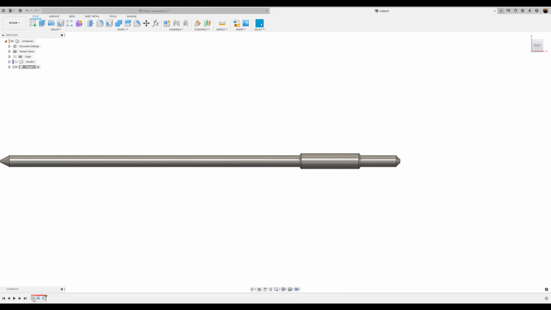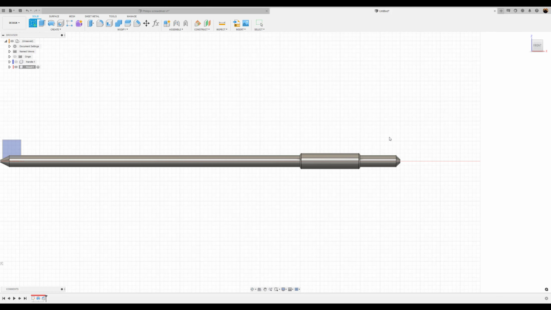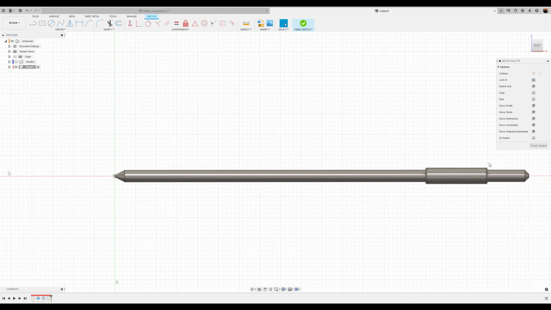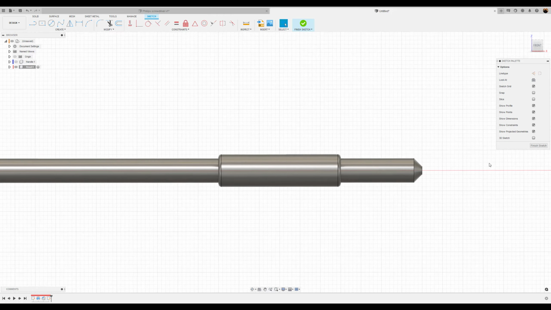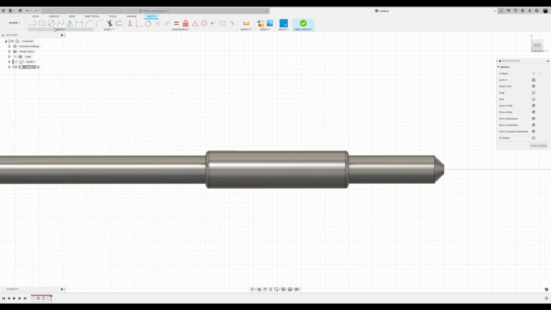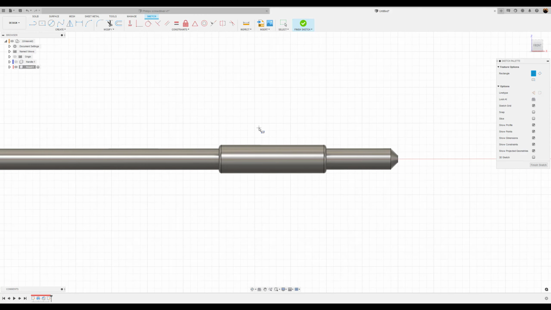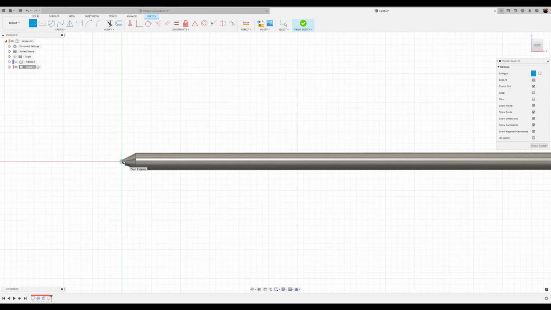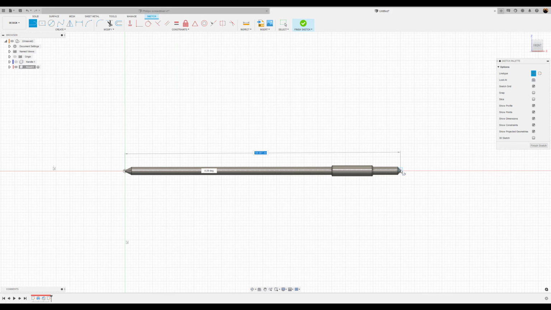Now we're going to create a sketch on the front plane. I'm going to start out with a 2-point rectangle. I'm going to make sure it snaps to this edge, but don't go below. Actually, before we do that, let's go ahead and start out with a center construction line. So select the line tool, construction, start at the center point, and drag it all the way to the edge.